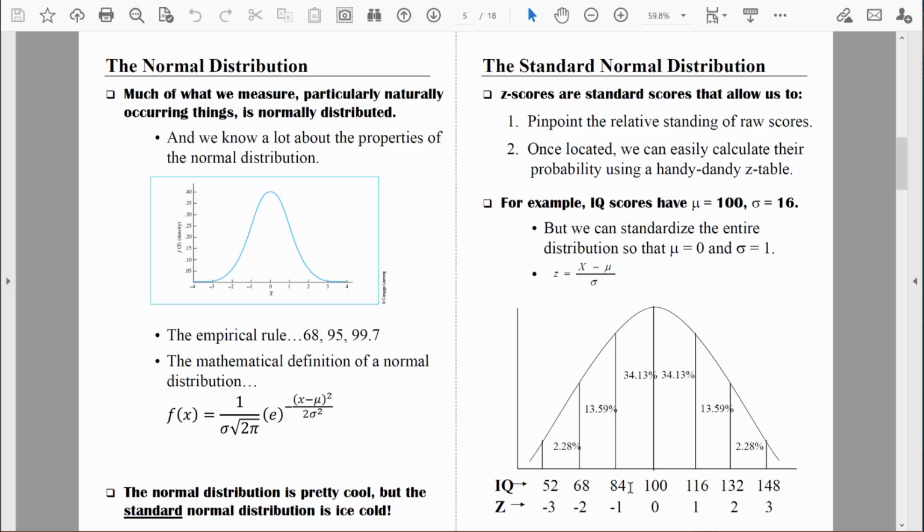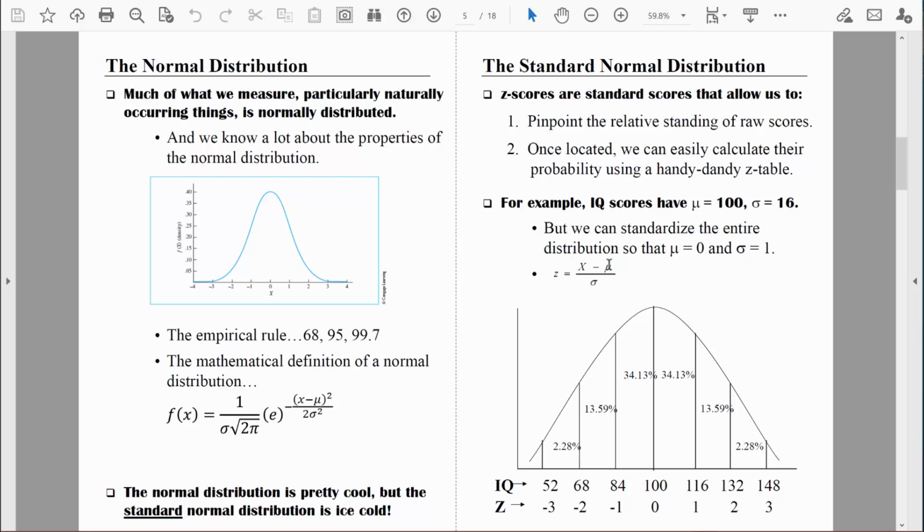So look at a score of 84. An IQ score of 84 is clearly below the mean, so it should be associated with a negative z-score. So again, we would just force it into this formula. 84 is the x value, that is our raw score. We would take 84, we would subtract 100, which is the population mean.